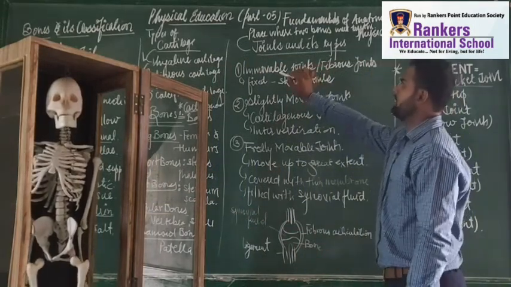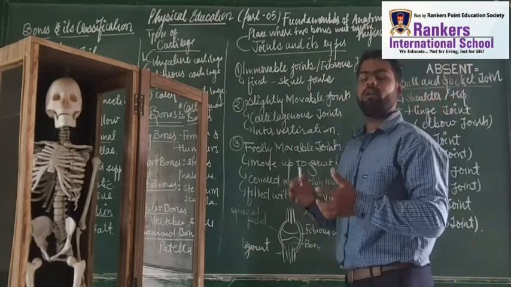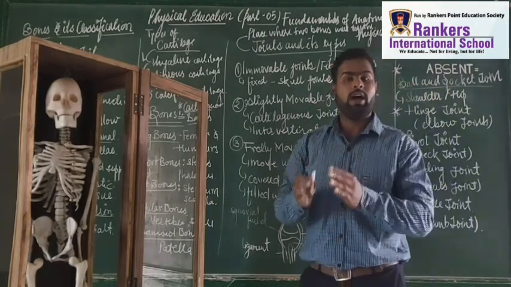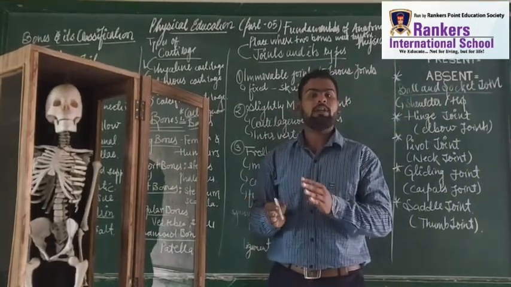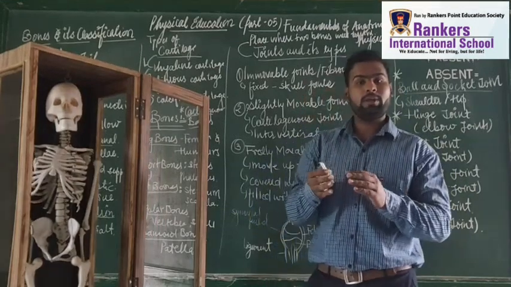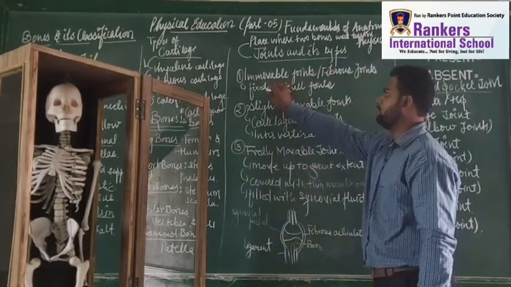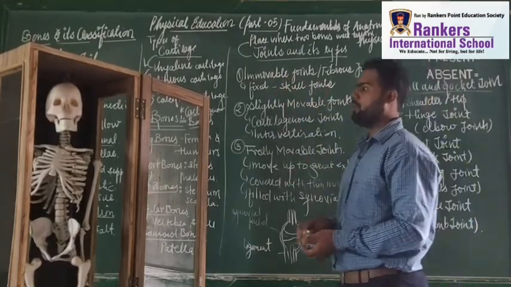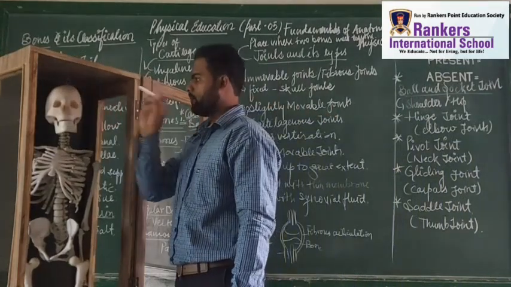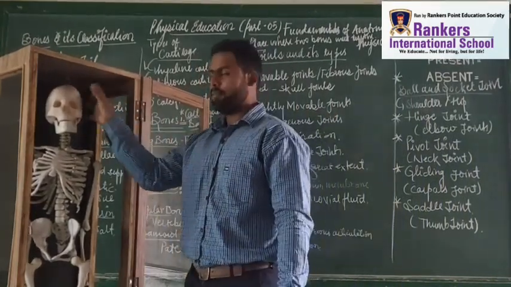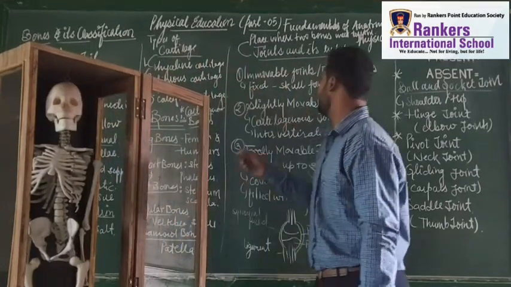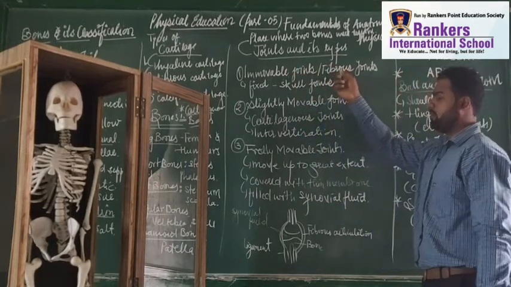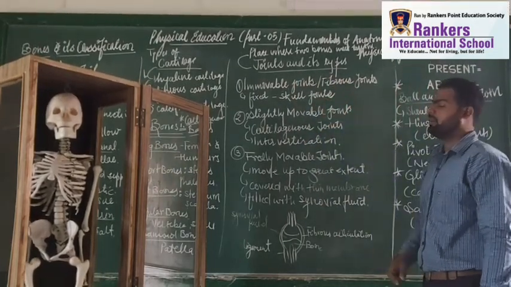The first kind of joint is the immovable joint. Immovable joints are also called fibrous joints. Immovable means they are fixed. We are not able to unfix it, we are not able to rotate it, we can't move it. An immovable joint is like the skull joint. If you look at Mr. Boni, this skull region, the brain region, is called the immovable joint. This joint consists of the skull.